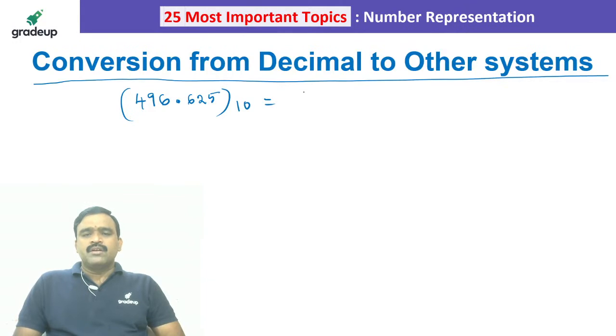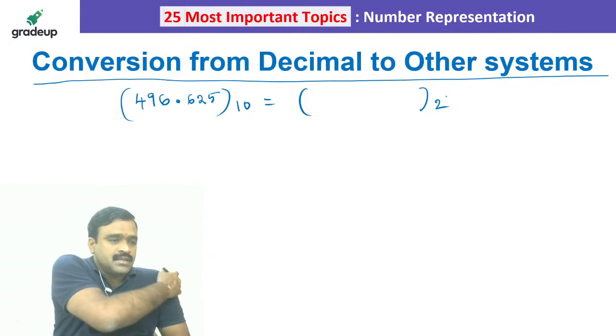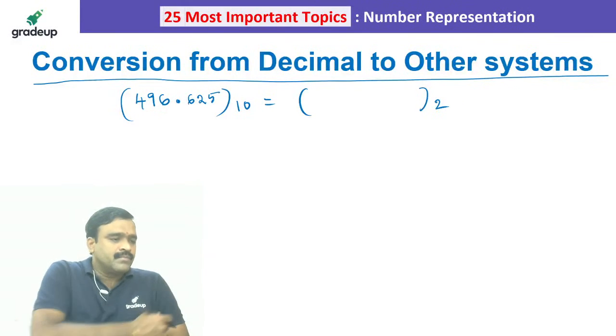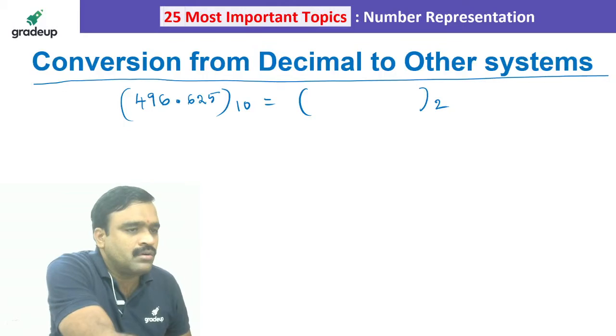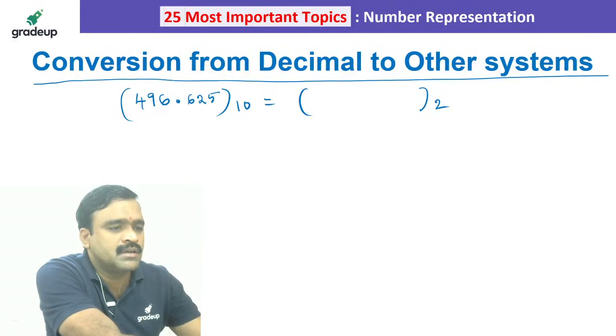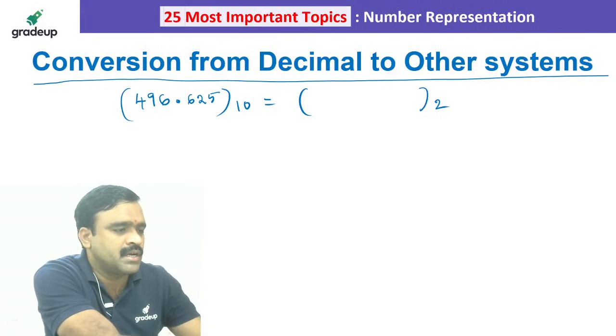I wanted to convert it into binary. How exactly are we going to solve this problem? The integer part and the fraction part we will convert separately. I hope you are following.